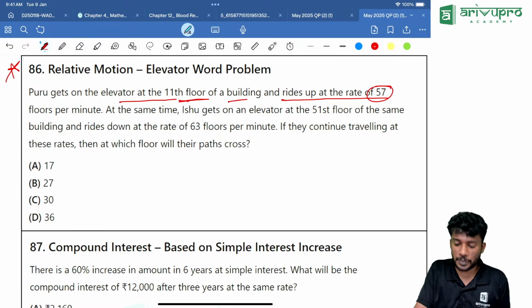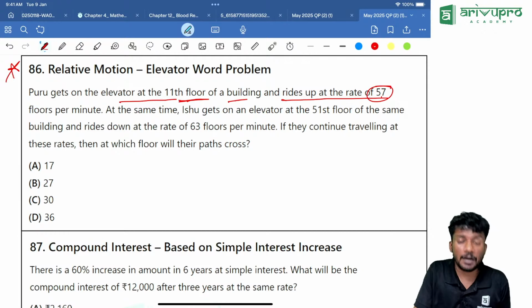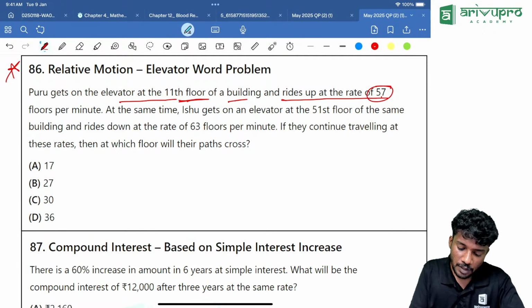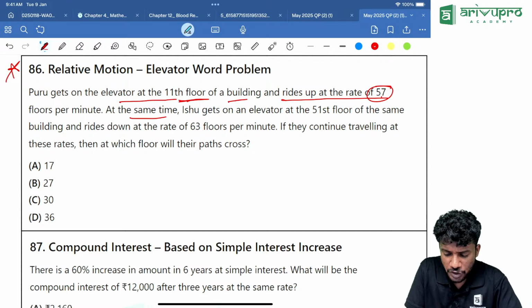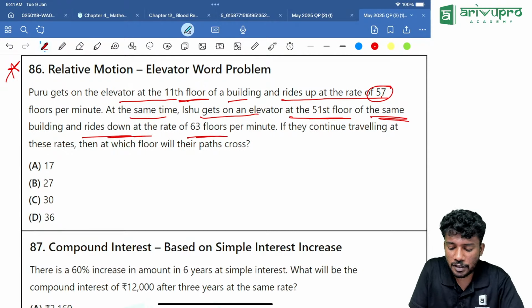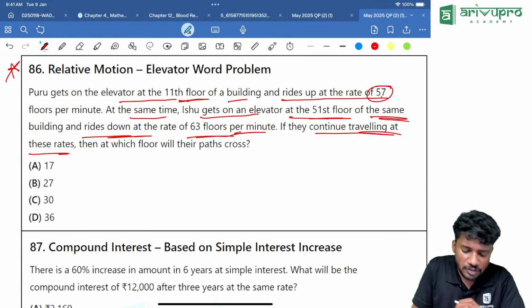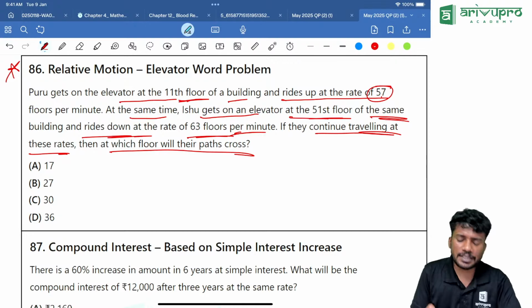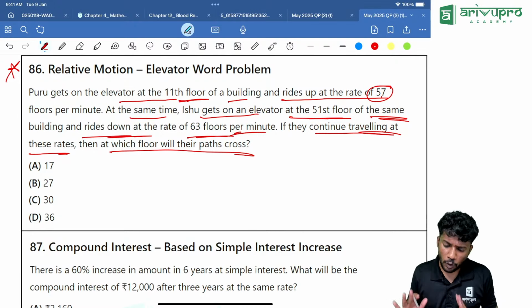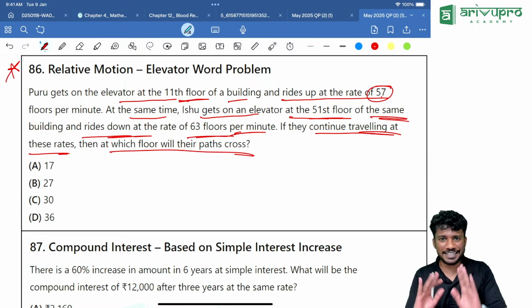At the same time, Ishu gets on an elevator at the 51st floor of the same building and rides down at the rate of 63 floors per minute. If they continue traveling at these rates, then at which floor will their path cross? At which floor will they meet each other? That is the basic thing.